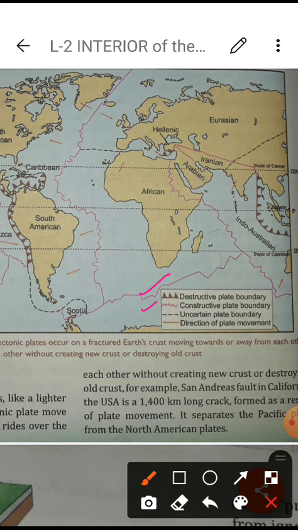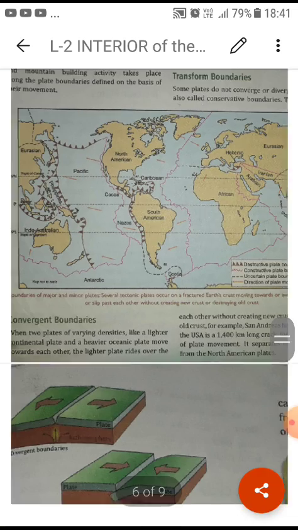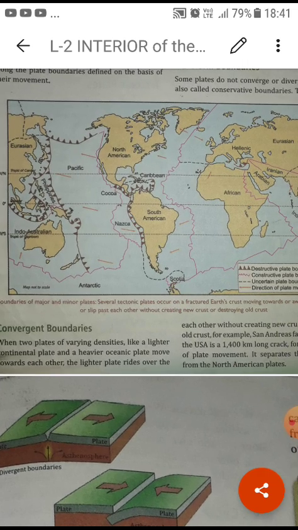Then uncertain plate boundaries, this way, it is uncertain. Then the direction of the plate movement, it is showing the direction of the plate movement. Okay, so in this way we can understand here. I will explain this one more time, then you will come to know actually.